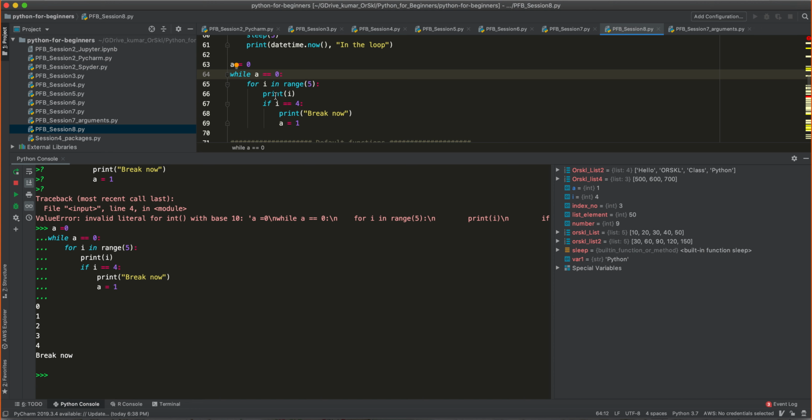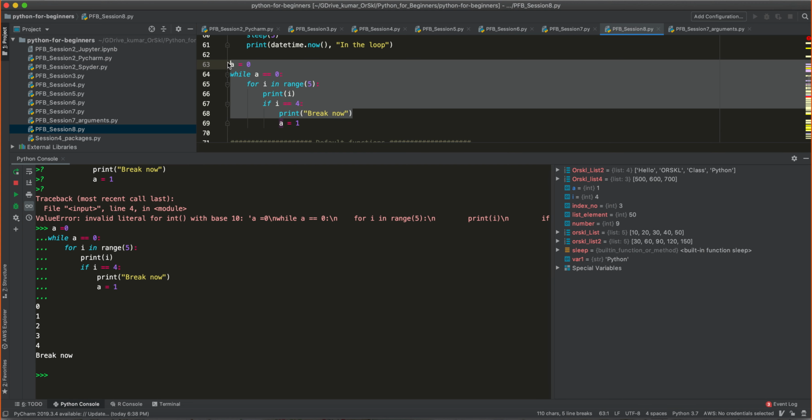So it starts with 0. Print 0 has been successful. 2 is successful. 3 is successful. 4 is successful. And as soon as i became 4, I said print break now and then make the value of a 1. If I don't make the value of a 1, believe me, this is going to run in an infinite loop.